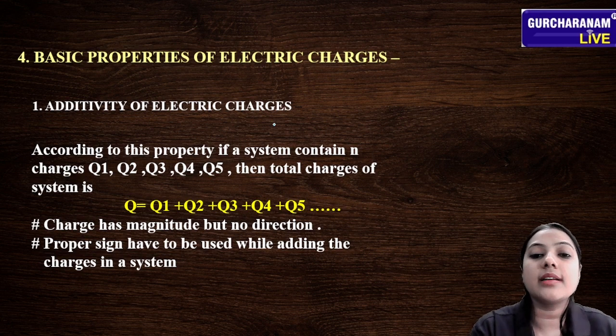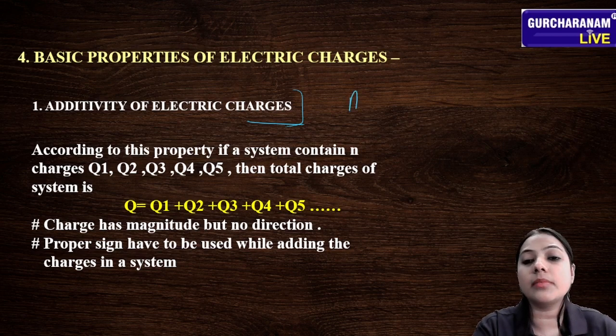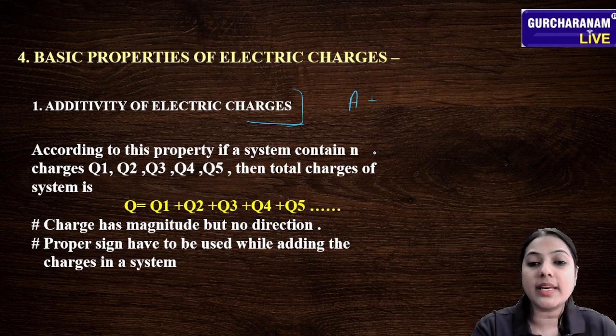The first property is additivity of electric charges. What do you understand by additivity? Additivity means we have to sum all the charges which are present in the system. According to this property, if a system contains n charges, that means Q1, Q2, Q3, Q4 and Q5, these are the charges present in the system. If you want to find the total charge of the system, what will it be?